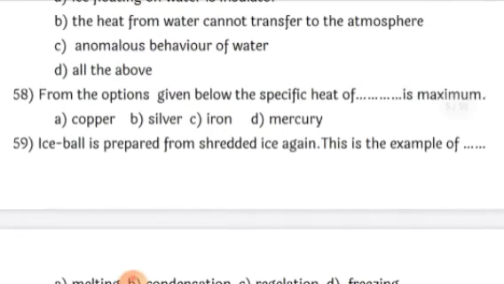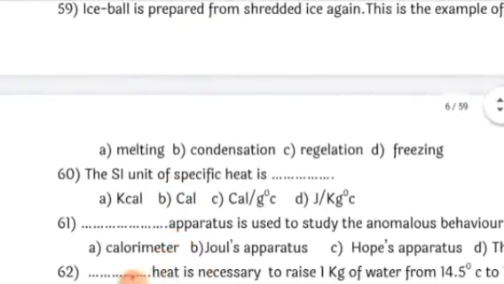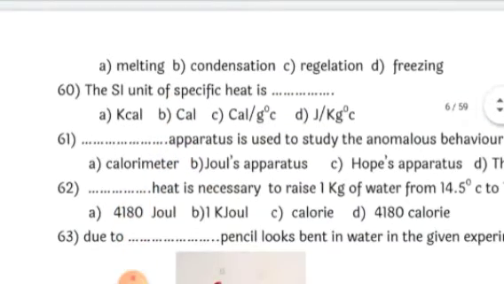Then ice ball is prepared from a shredded ice. Again, this is the example of a regelation. Okay, very simple answer.